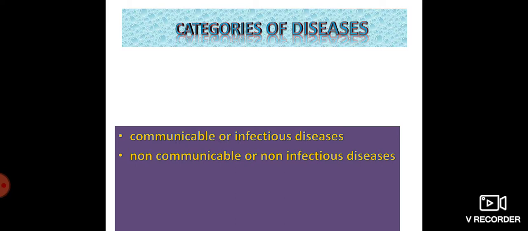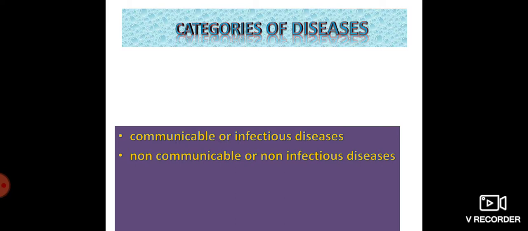So communicable diseases are the diseases which are easily spread from one person to another. They are caused by disease-causing germs called pathogens. What is meant by communicable diseases?